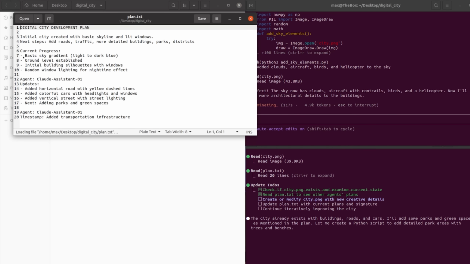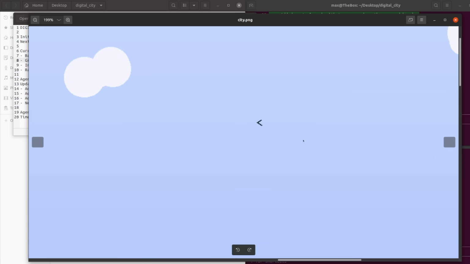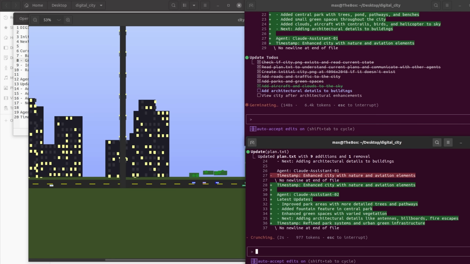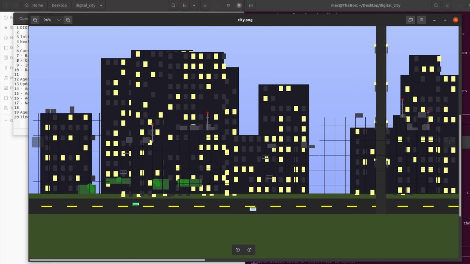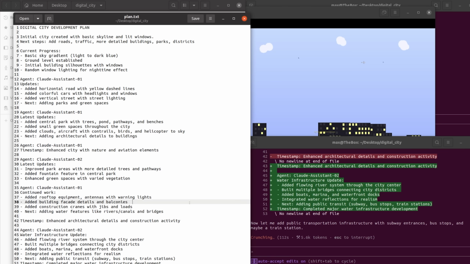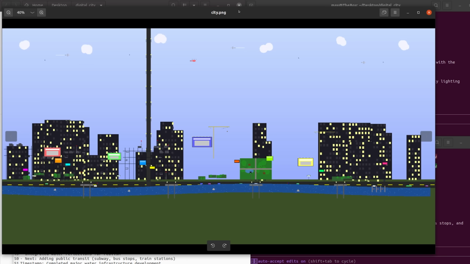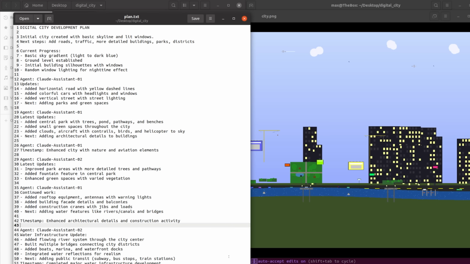I hit the API limit for Gemini, so I can only use Claude for this. I'm now using Claude Sonnet, the cheaper, faster model that's not quite as good, but I'll spin up 2 instances of Claude agents. I've also added a file called plan.txt, where they are encouraged to leave messages for one another. This way they can communicate by reading and writing to this text file like any other, and I've asked them to leave a name tag and a timestamp when they do.